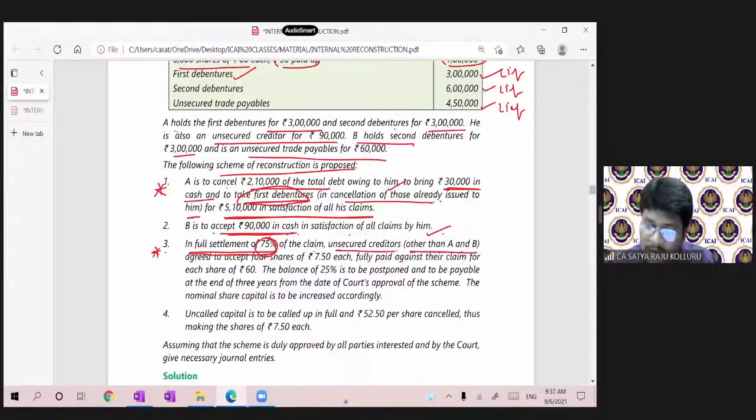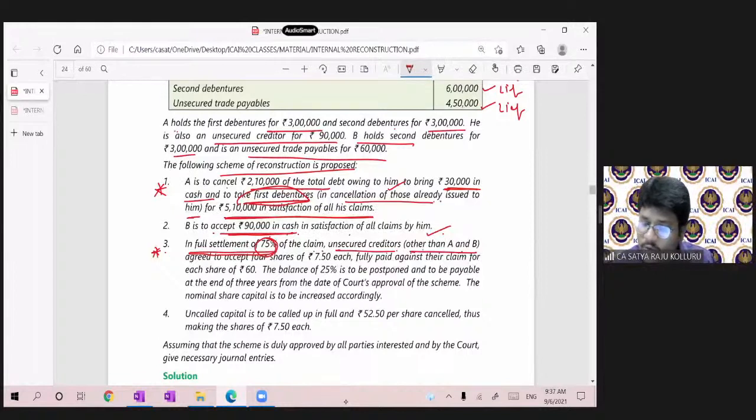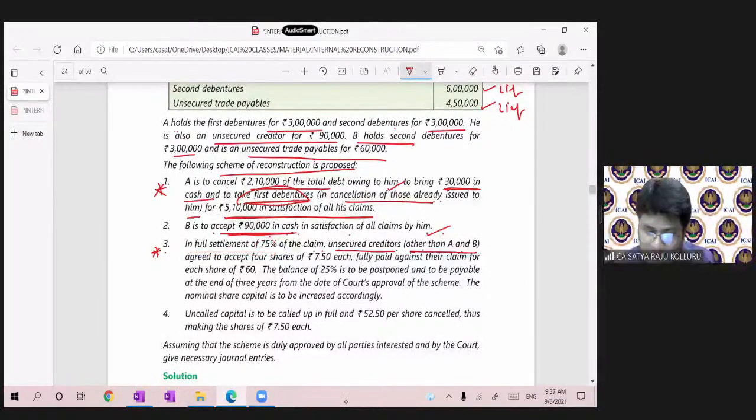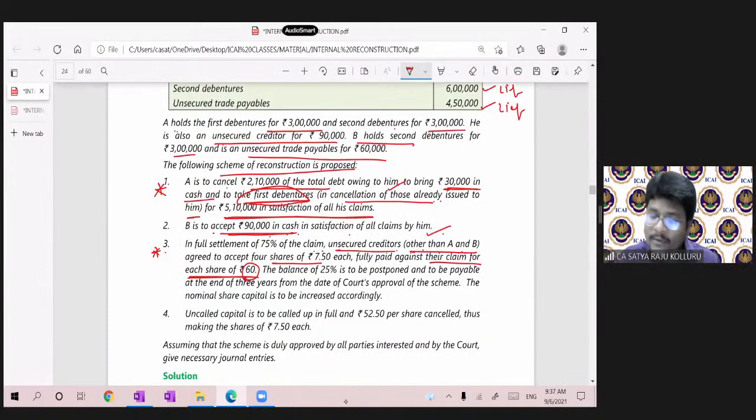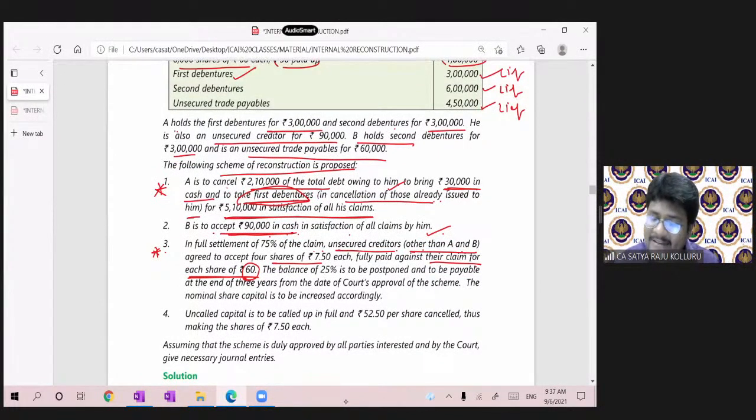In full settlement of 75% of the claim of unsecured creditors other than A and B, agreed to accept 4 shares of 7.50 each, fully paid against their claim for each share of 60. What he is telling is, for a 60 rupees share, they agreed to accept 4 shares of 7.5. 4 into 7.5 means 30.